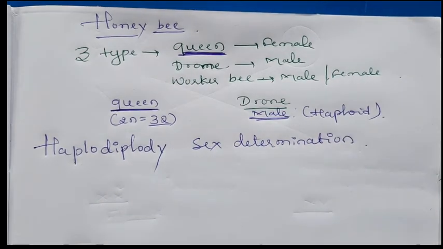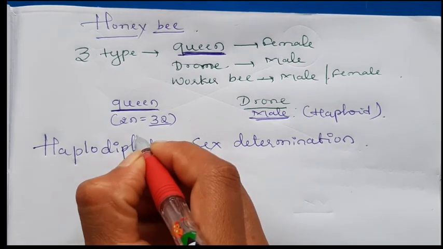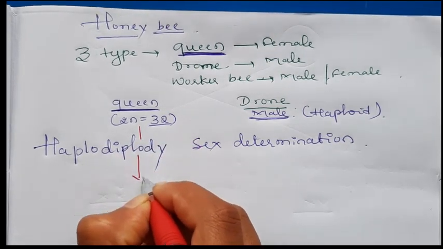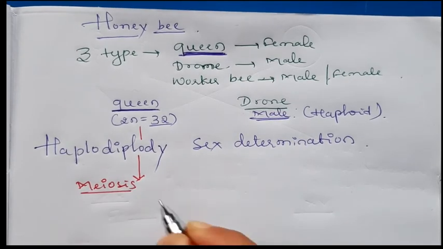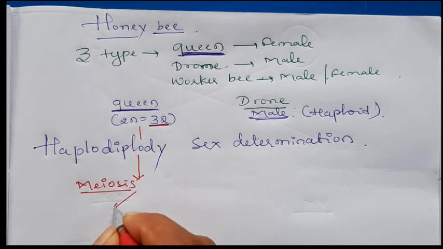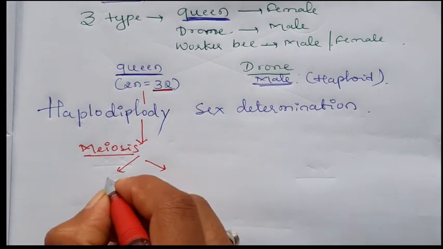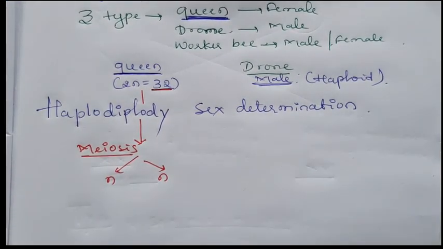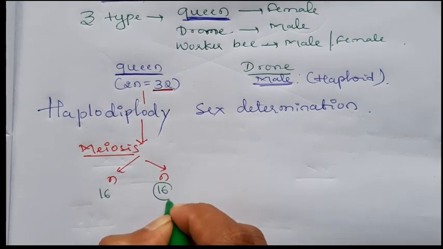Okay. Here when the queen bee forms the gametes, the gametes are formed by meiosis division, meaning 32 chromosomes are present in the diploid cells of a queen bee. When the gametes are formed, it forms haploid gametes by meiosis. N gametes means each gamete has 16 chromosomes.